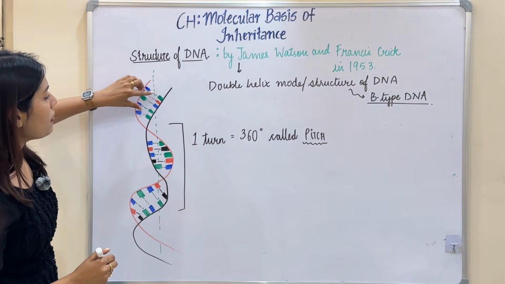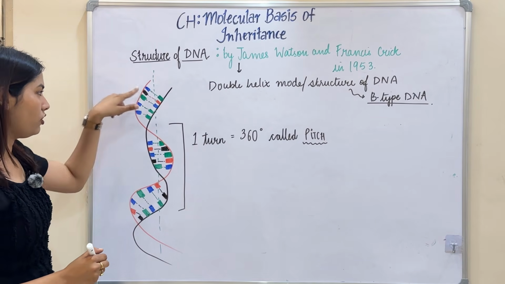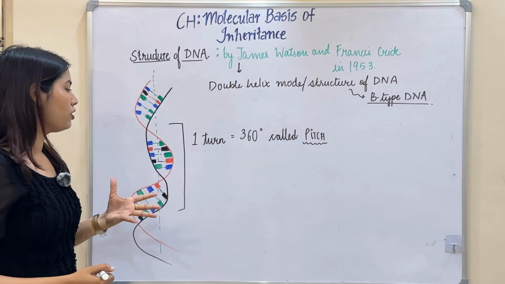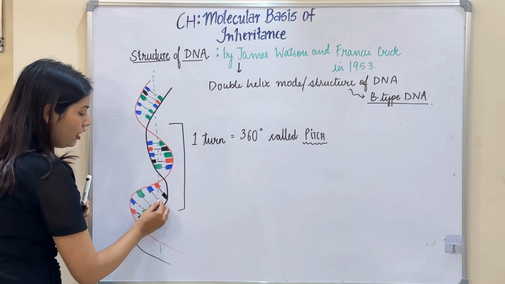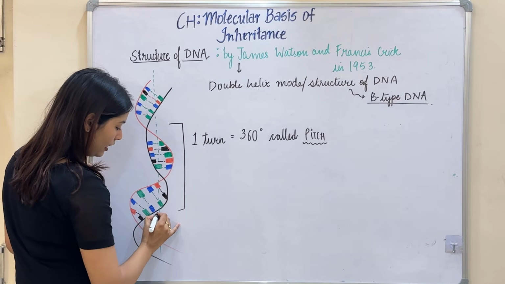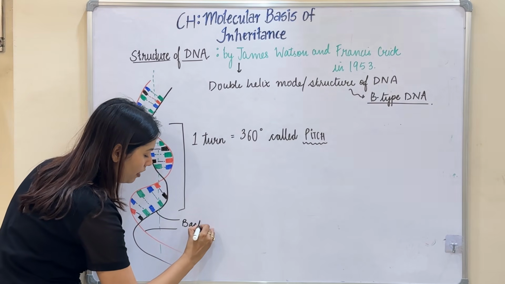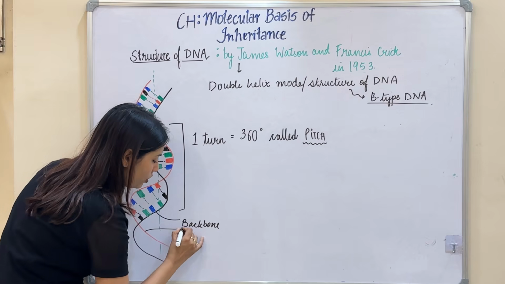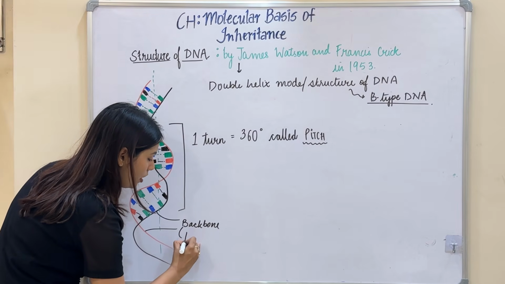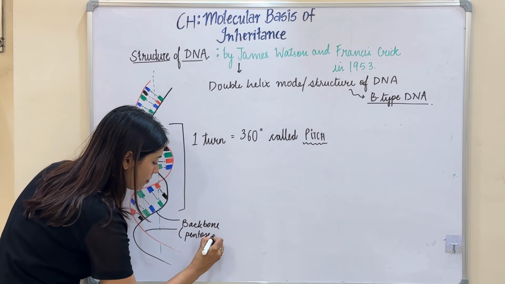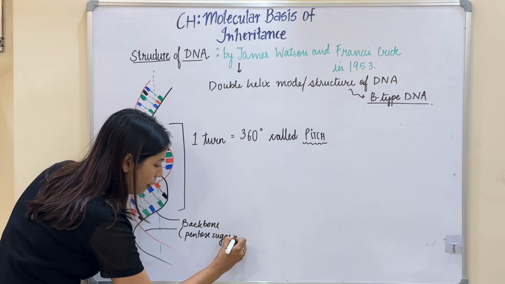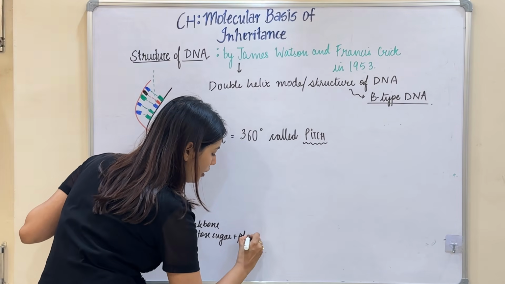Here I have just represented these colorful structures as the nitrogenous bases, and these are the backbone. These strands, the red and the black one, are the backbone of DNA, which is formed by a pentose sugar plus my phosphate group.